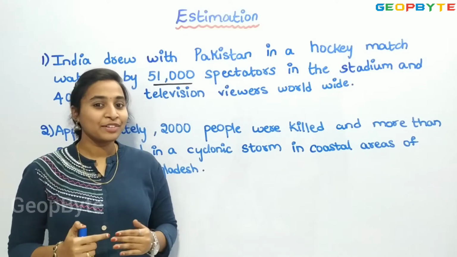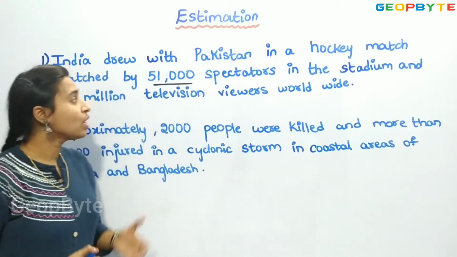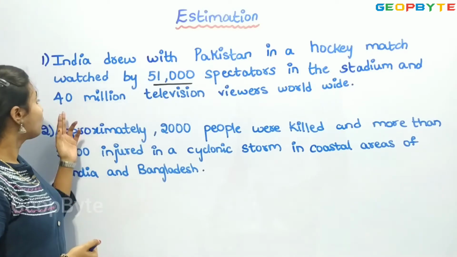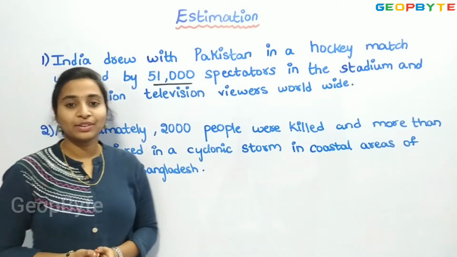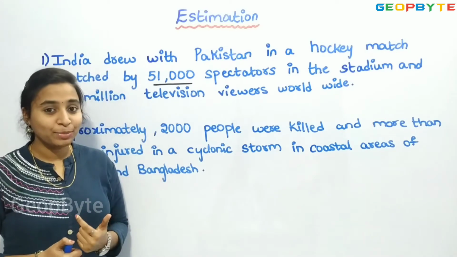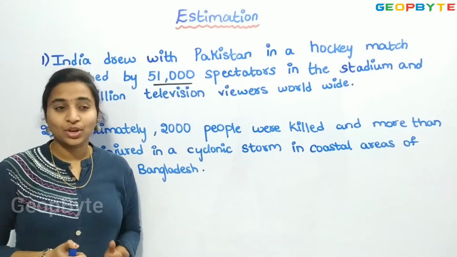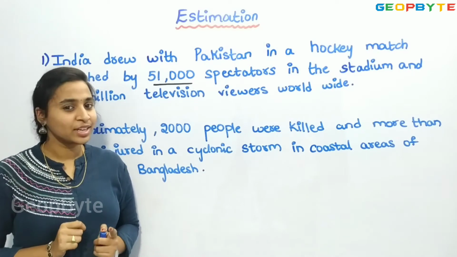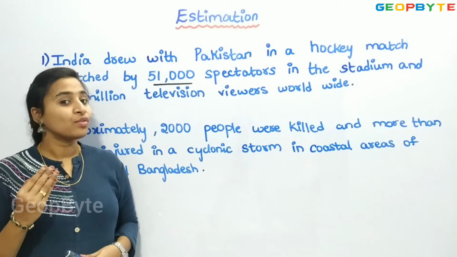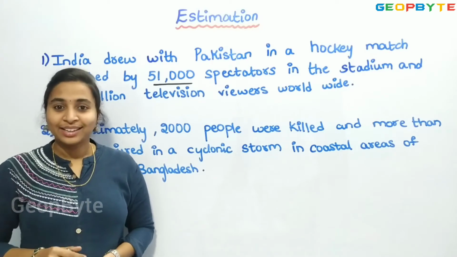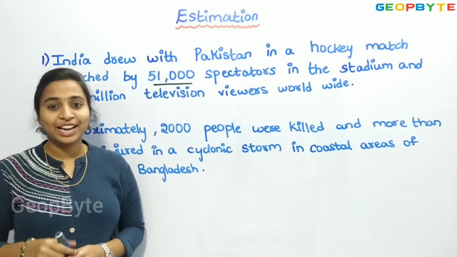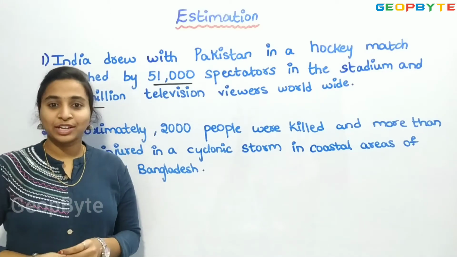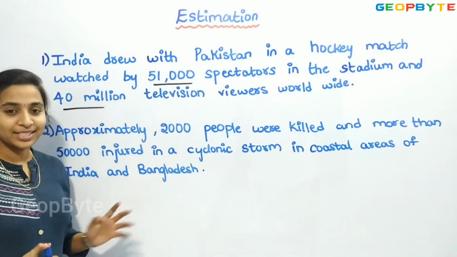That is nothing but estimating the value. So approximately 51,000 spectators and also 40 million television viewers worldwide. We cannot say that exactly 40 million viewers saw the match. It may be 41 million or 39 million. So here 40 million is also an approximate value. Now let us see the second example.